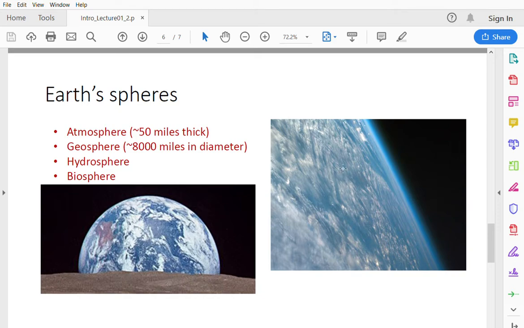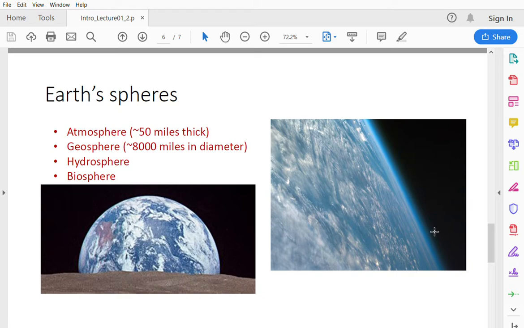And this is another figure that gives you an idea about the scale of the atmosphere. This thin layer of atmosphere surrounding our Earth makes life possible on the surface of Earth. Again we are talking about scale, how thin this layer is relative to the entire size of the planet.